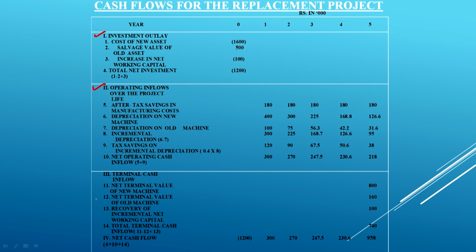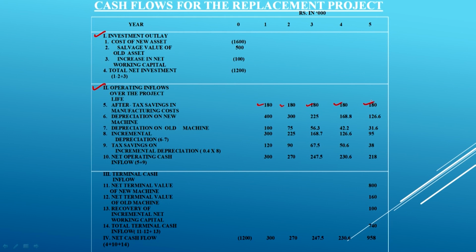The tax rate here is 40%. So 3 lakh rupees we are going to save, minus 40%, which means finally we are going to have 180, 180, 180 and 180 here. So this is the after tax savings in the manufacturing cost, the first source of revenue.